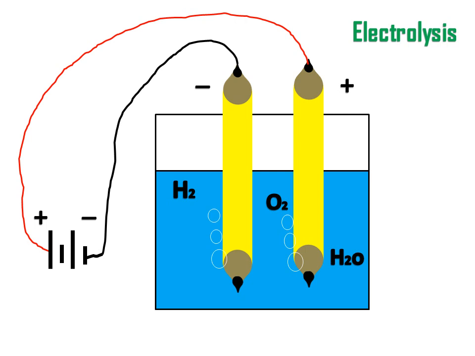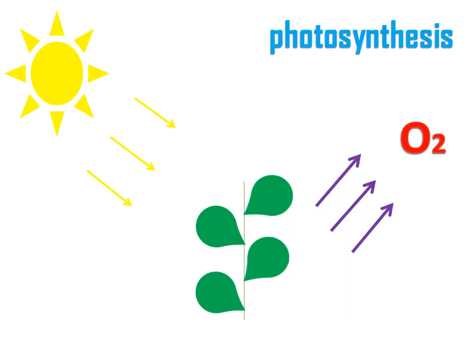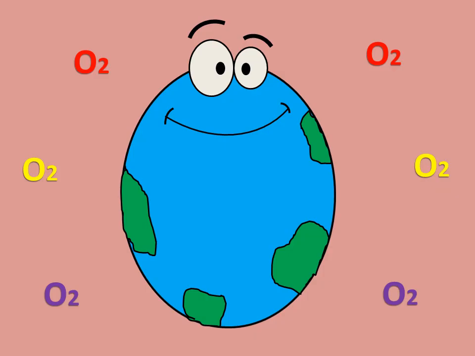Water can be converted into hydrogen and oxygen through the method of electrolysis. The oxygen that is found in the air is produced by the process of photosynthesis. Without plants, there would be very little oxygen in the air. In the solar system, only planet Earth has a high percentage of oxygen.